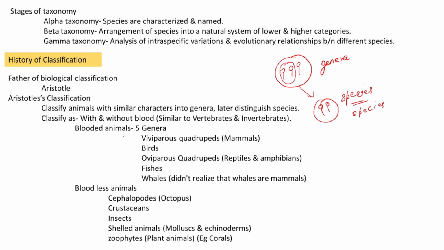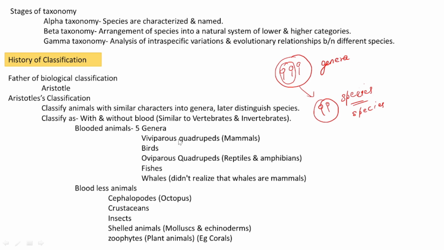This is the method followed by Aristotle. And according to him, animals are classified under two groups. They are blooded animals and bloodless animals. That type of classification is similar to the classification that divides animals into vertebrates and invertebrates. So we can go and understand the blooded animals, which categories and which animals are included in this category.